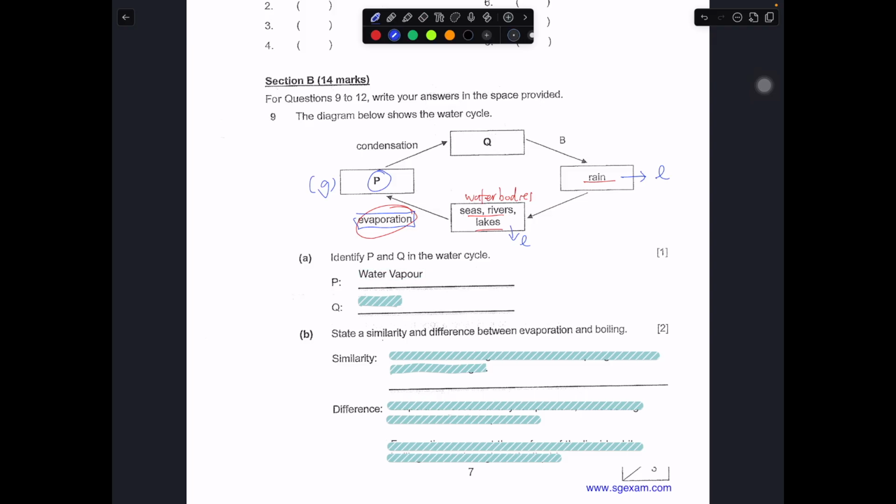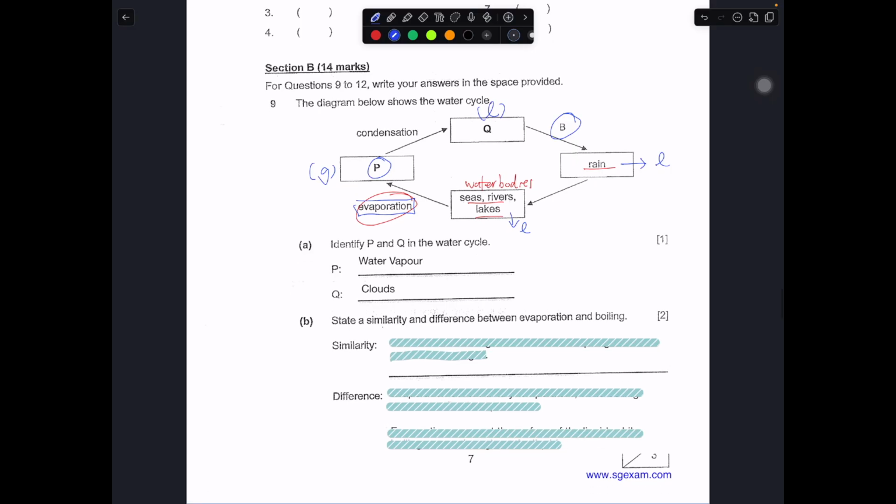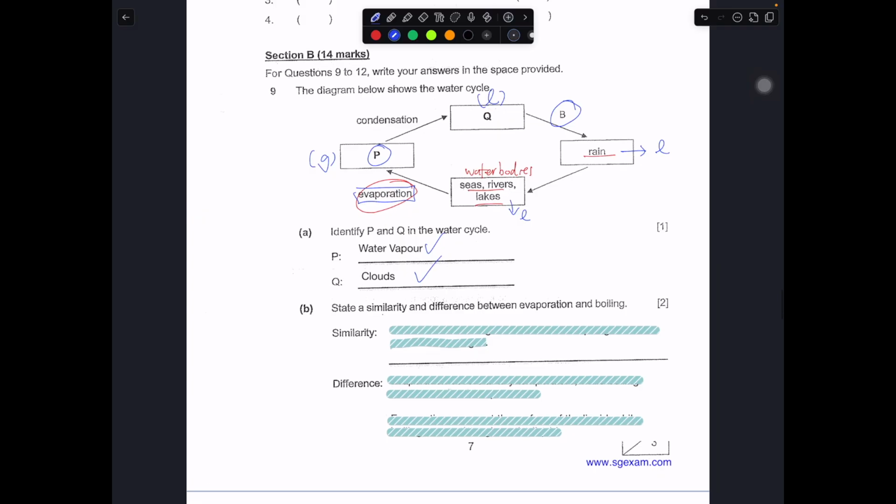Yes, water vapor is a substance within the water cycle, but it's just invisible. Q will become liquid again, but it appears as your cloud, which is on top of your sky. And then you have B again. B in this case will be your rainfall, but there's nothing to talk about B, so we don't need to talk about it. So water vapor and cloud, this one is very straightforward.